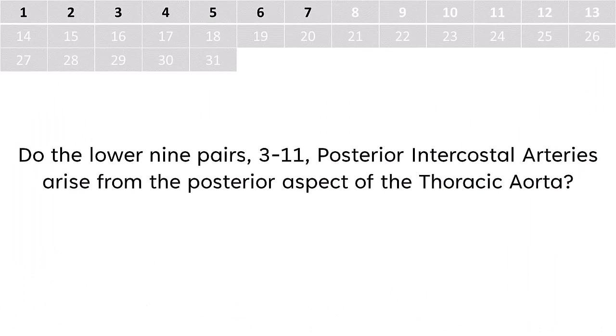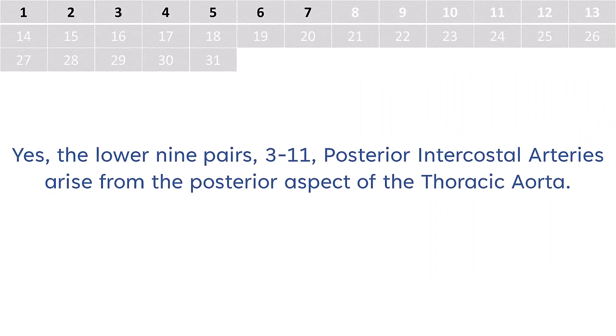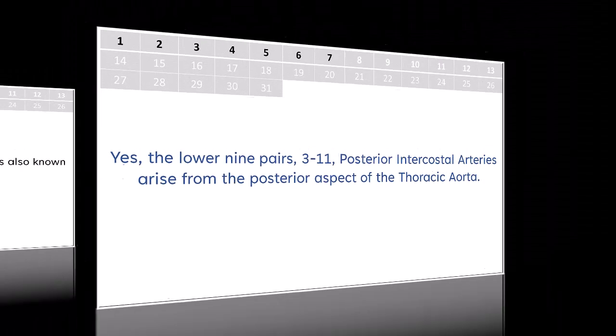Do the lower 9 pairs, 3 to 11, arise from the posterior aspect of the thoracic aorta? Yes, they arise from the posterior aspect of the thoracic aorta.